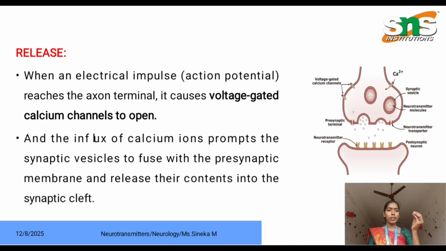Once the action potential reaches the axon terminal, the synaptic vesicles fuse with the presynaptic membrane with the help of the calcium ions. Then it will trigger the presynaptic membrane to release the particular content into the synaptic cleft. Here is the image of neurotransmitter releasing from the synaptic vesicles.